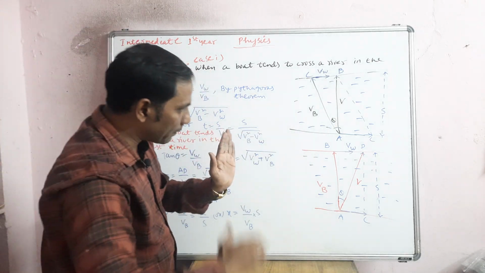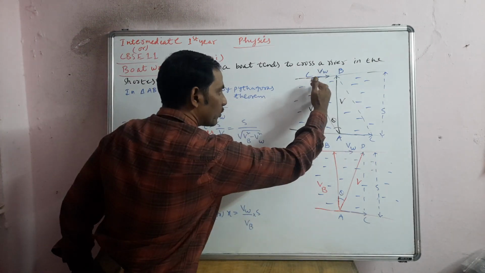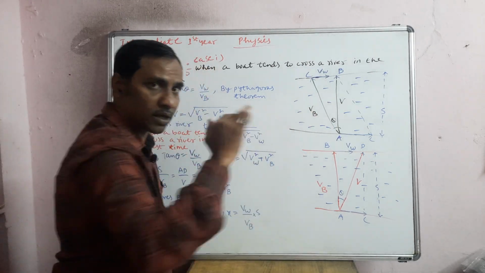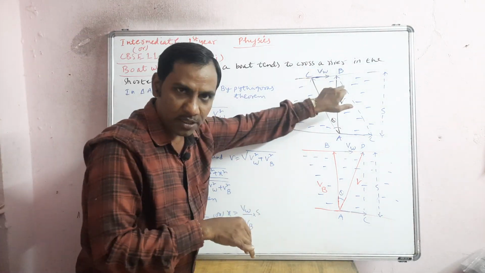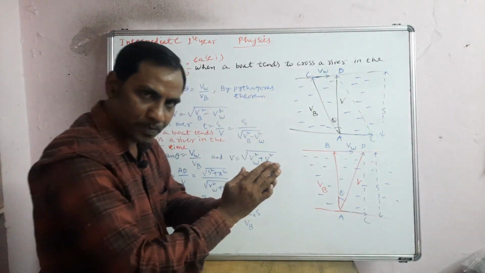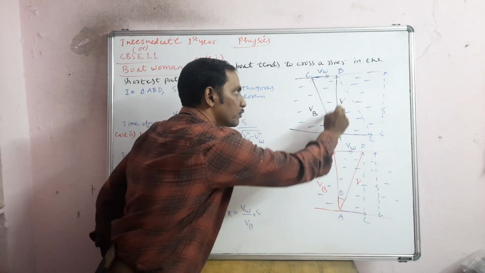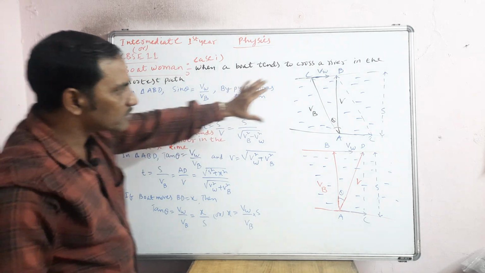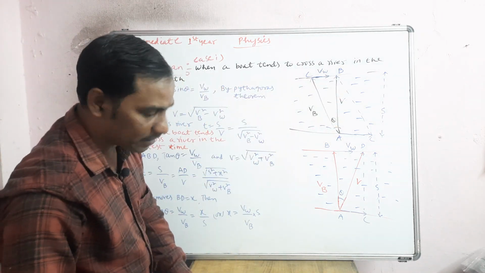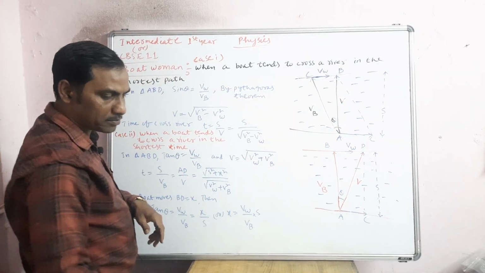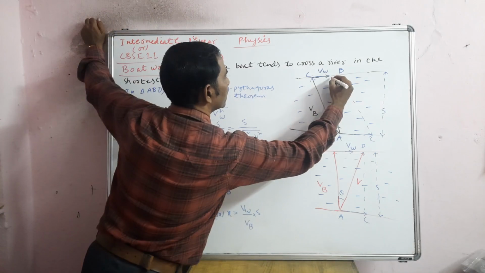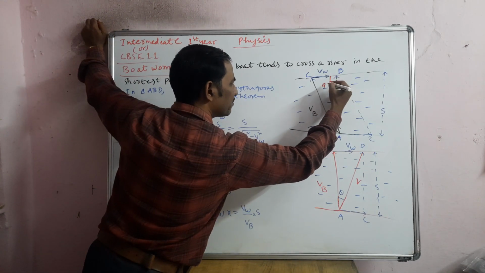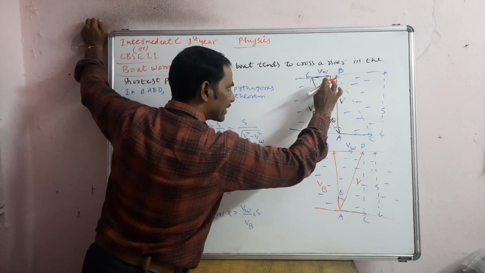So when the person is trying to go in that way, along AC, water is pushing along CB, so thereby finally the boat will reach here, the point B. So this is nothing but the shortest path. Why? Because obviously we know very well that here the angle will be 90 degrees. So this symbol itself represents 90. I no need to write 90 again.